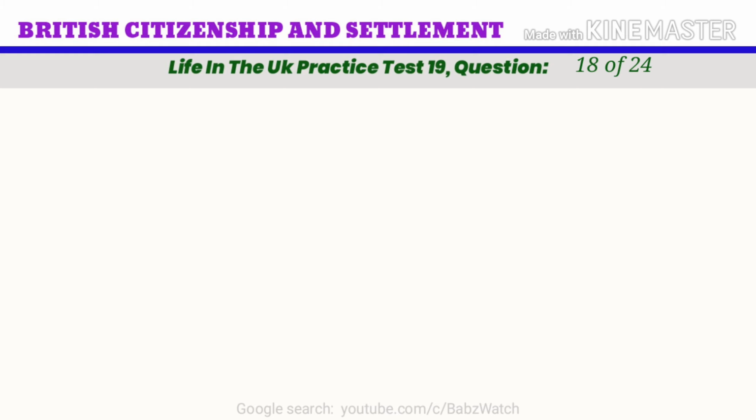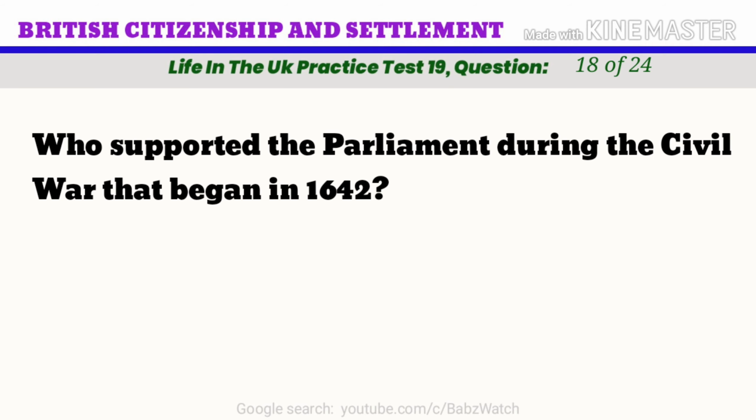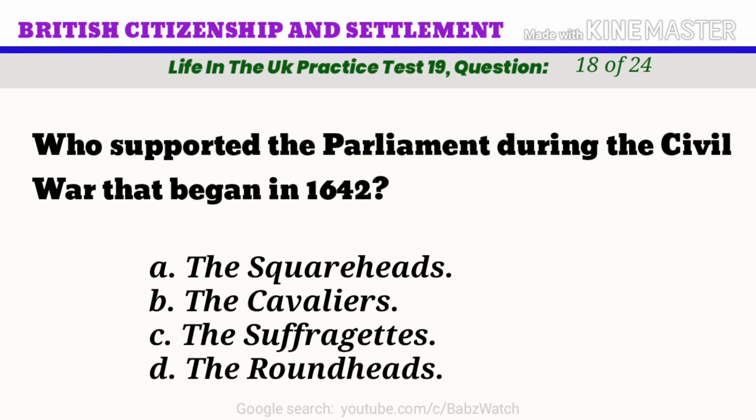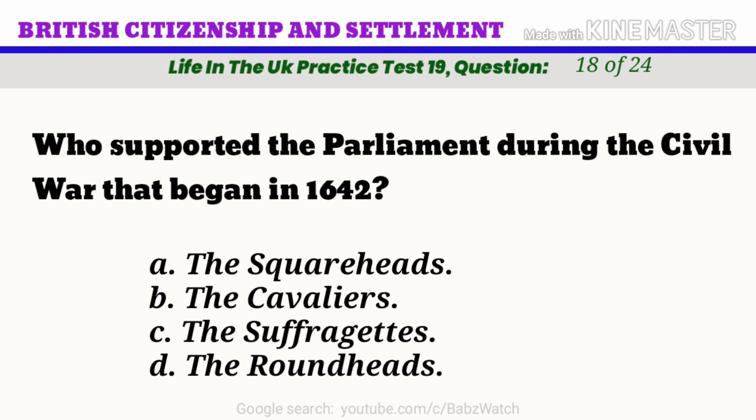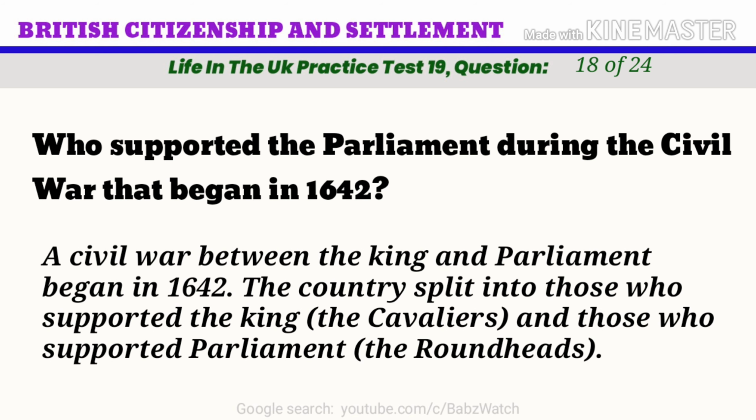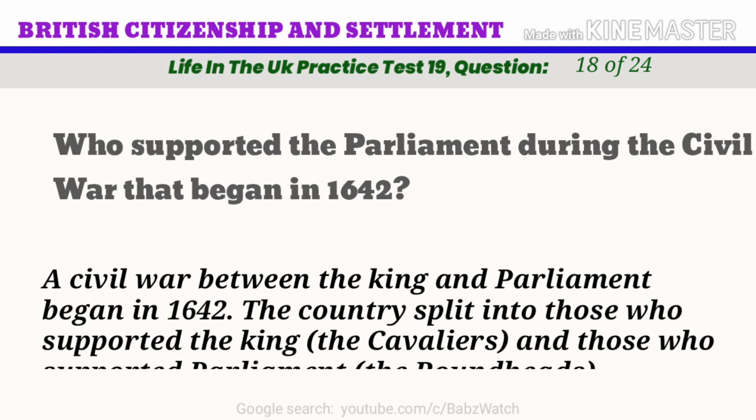Life in the UK practice test. Question 18 of 24. Who supported the Parliament during the Civil War that began in 1642? A. The Squareheads. B. The Cavaliers. C. The Suffragettes. D. The Roundheads. The correct answer is D. The Roundheads. A civil war between the King and Parliament began in 1642. The country split into those who supported the King, the Cavaliers, and those who supported Parliament, the Roundheads.